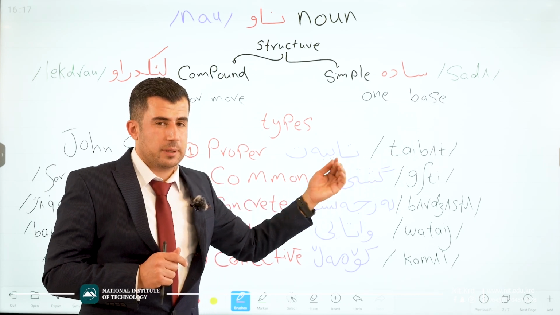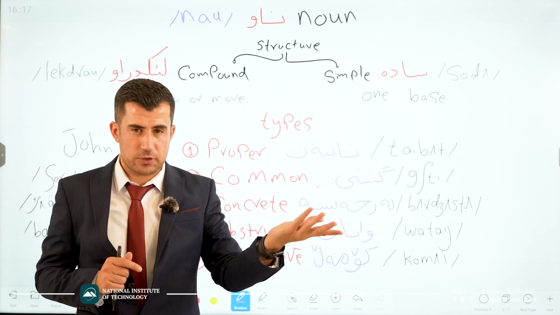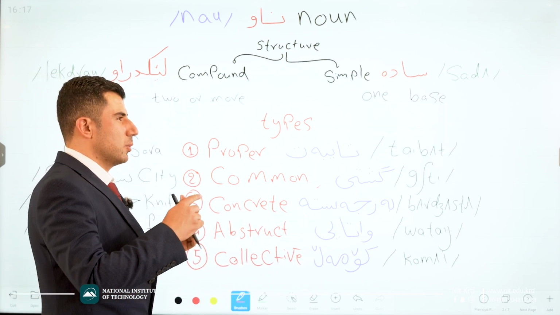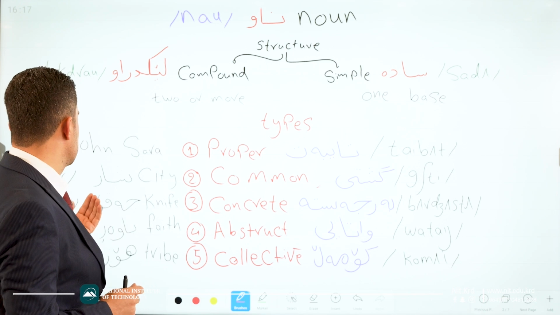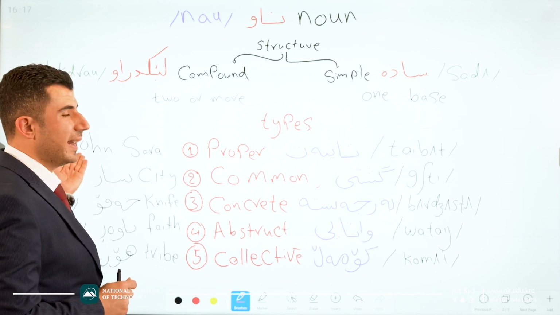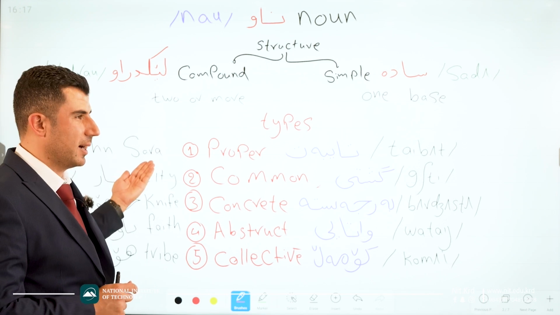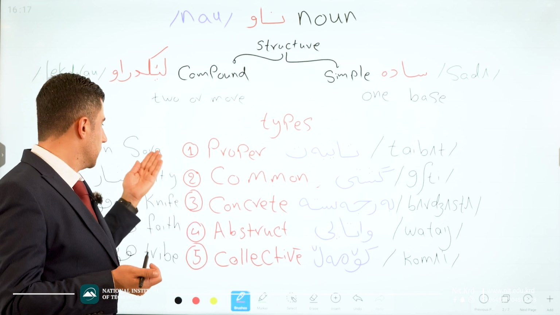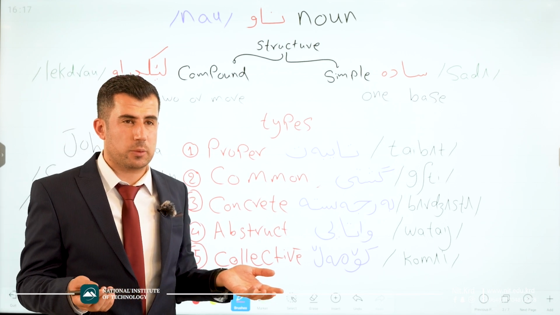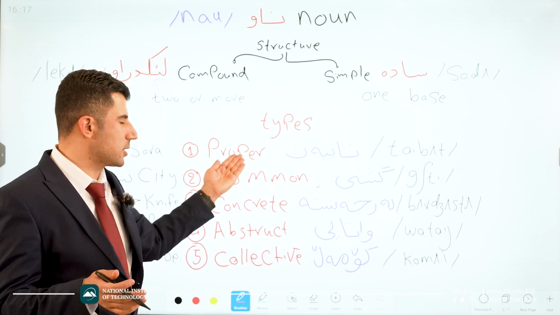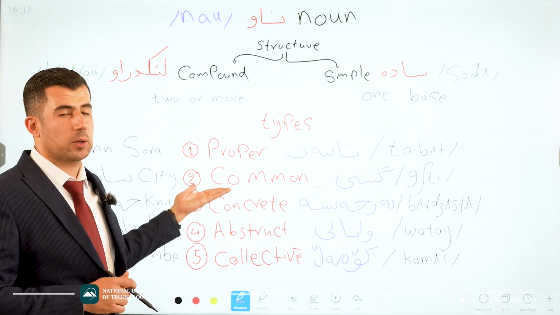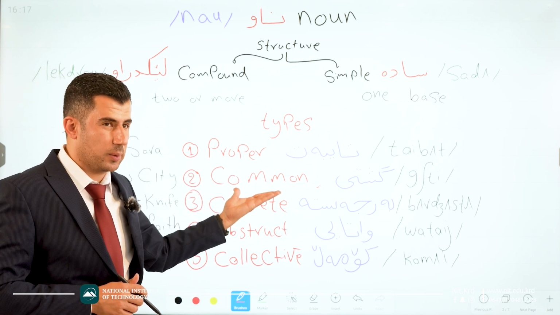Nawi taibat is used for just a special person, for just one person. Like John and Sarah. John and Sarah are proper nouns. Good. In Kurdish language, we have a noun which is just a proper noun, special for just one person. Good.